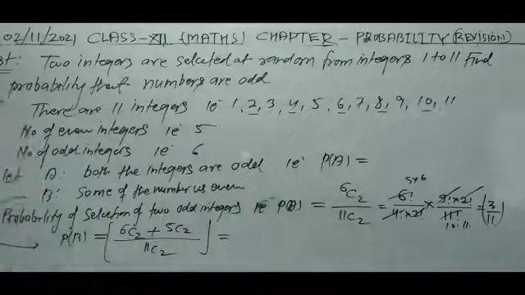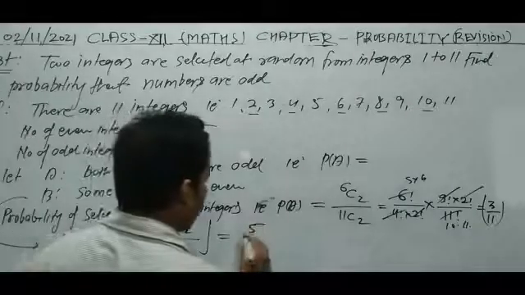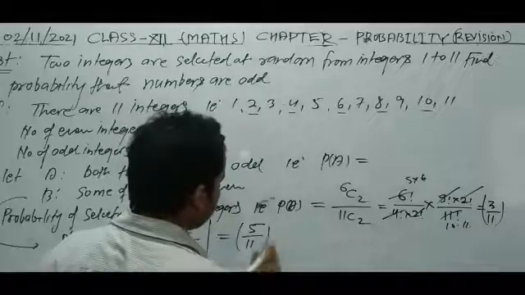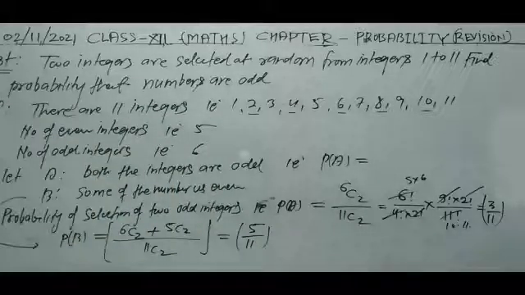So 6C2 plus 5C2 we can calculate easily, and after calculation the result is 5 by 11.